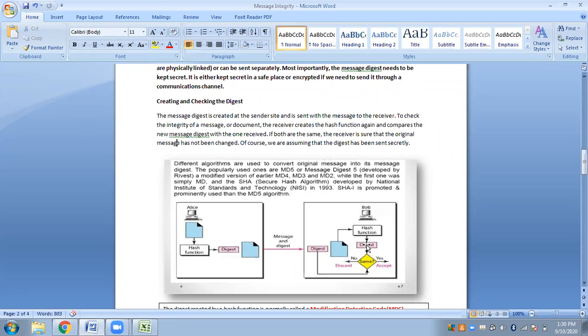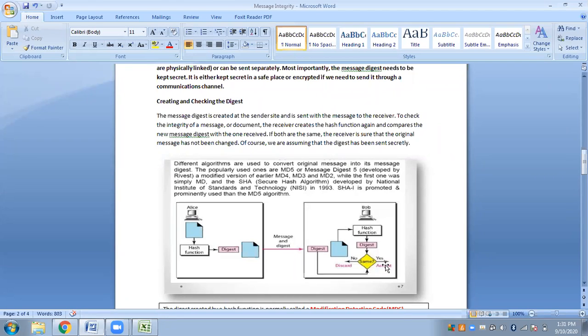Now Bob has the newly generated digest with him. Also he has the digest that was sent by Alice. So now Bob will compare both the digests. This was the digest generated by Alice, and this is the digest generated by Bob after receiving the message.